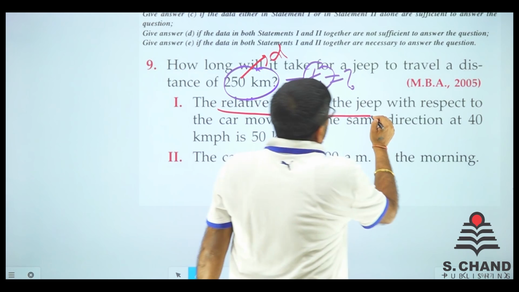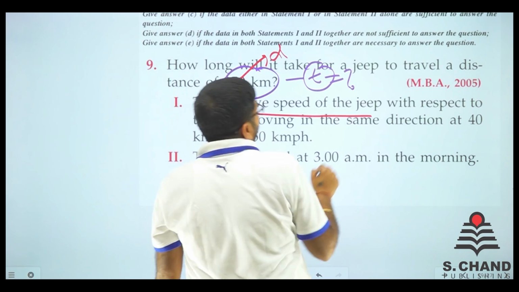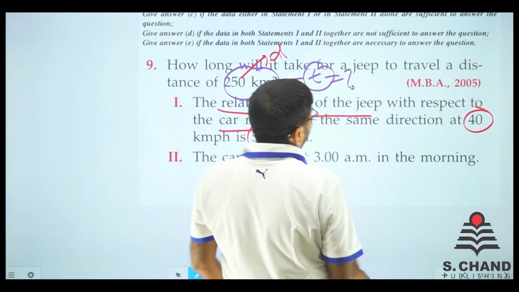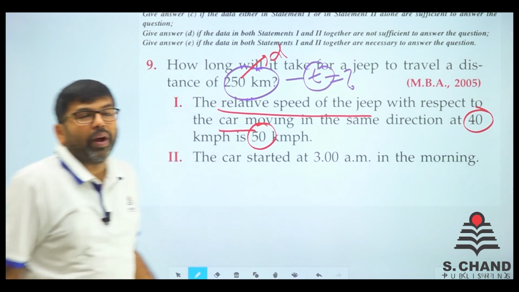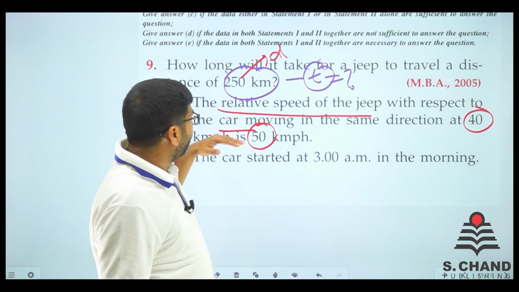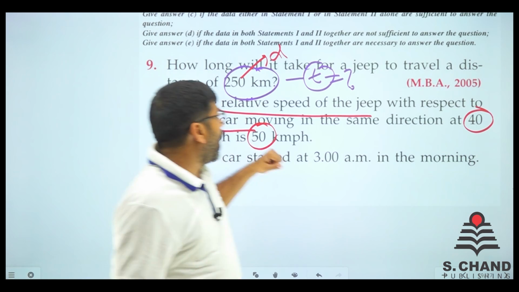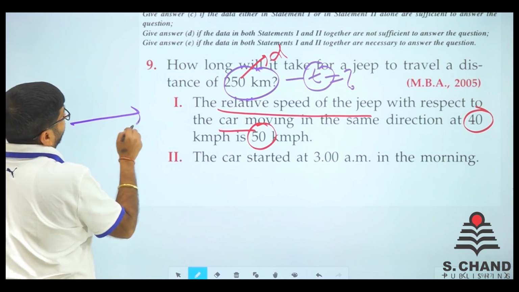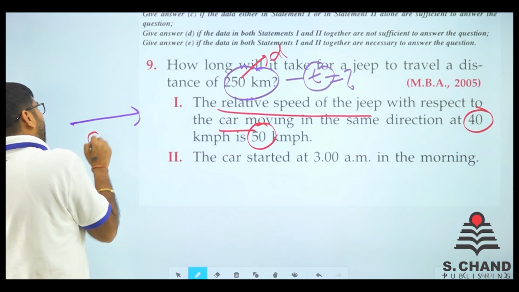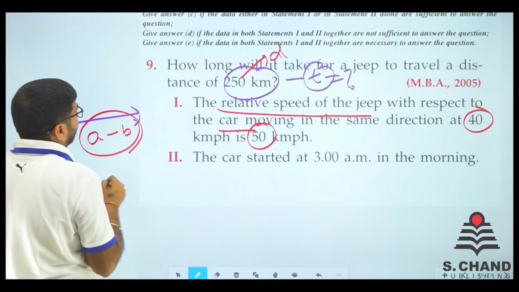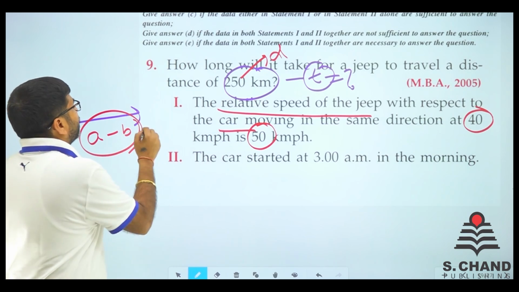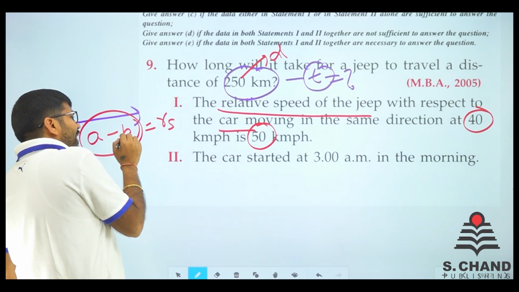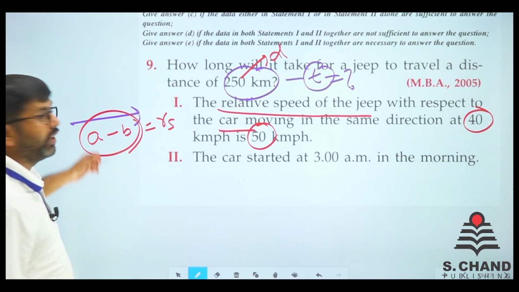The relative speed of the jeep with respect to a car moving in the same direction at 40 km per hour is 50 km per hour. What is required? See, you are given the relative speed, you are given the car's speed, and you know it very well, if they are in the same direction, we just do A minus B and we get the relative speed. So we have three things: relative speed, the car's speed, and the jeep's speed, which is what we need to find out.